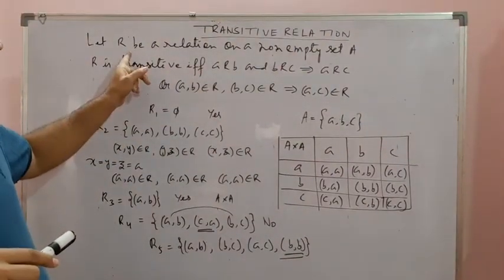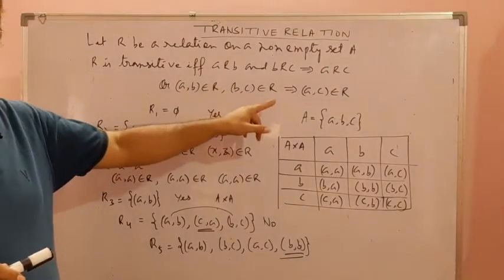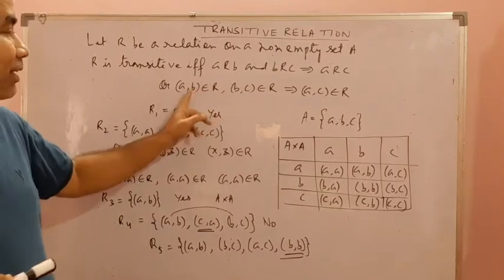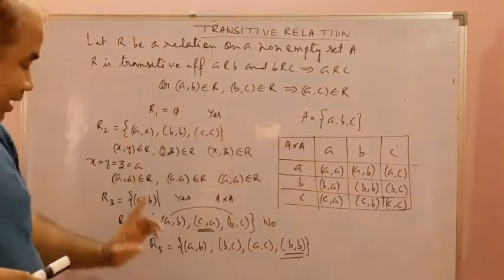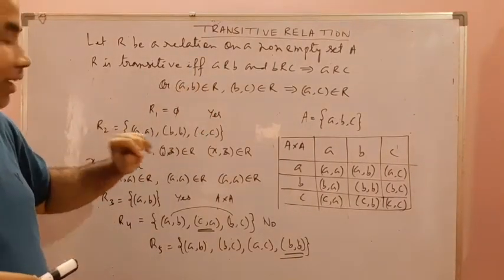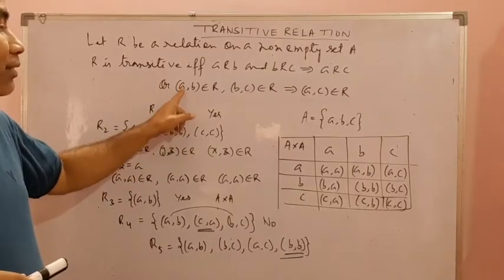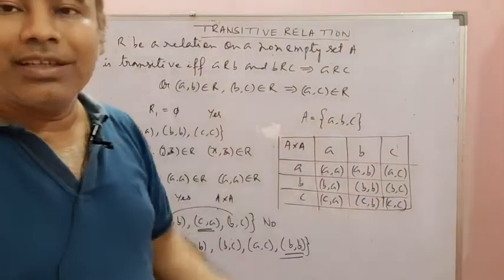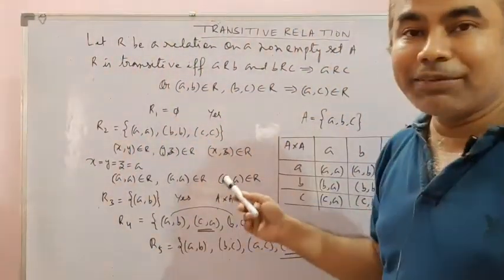A transitive relation is such that if a comma b and b comma c, these two ordered pairs are there, then you should have a comma c. If only one of these ordered pairs is there, then we need not have the third ordered pair. That's why every singleton relation is transitive. The null set is also transitive. Why? Because a comma b is not there and b comma c is not there, so there is no need to check a comma c. So that's why it is transitive. So this is for transitive relation.